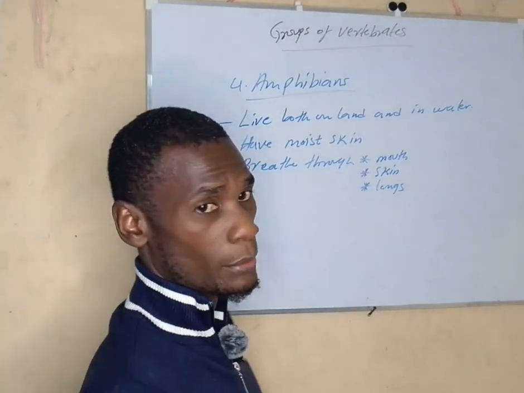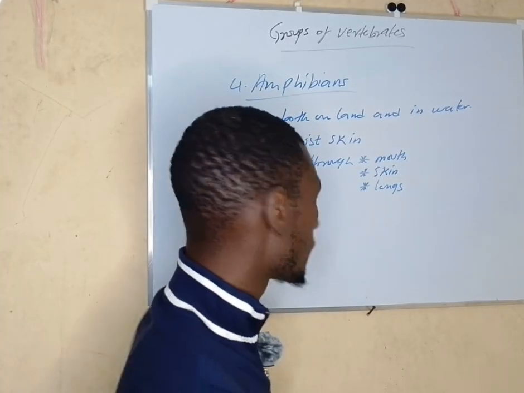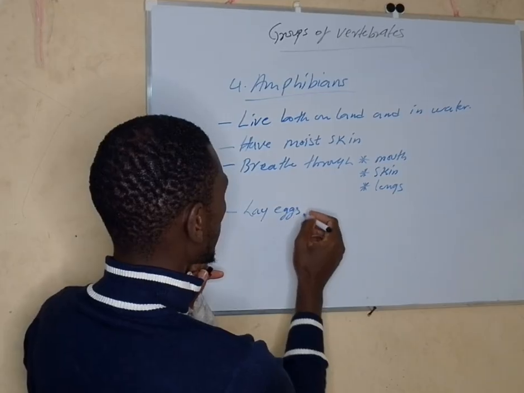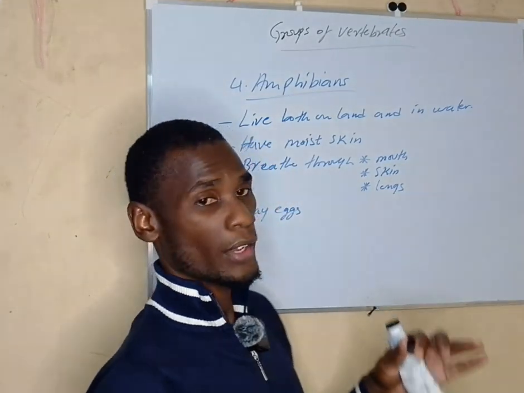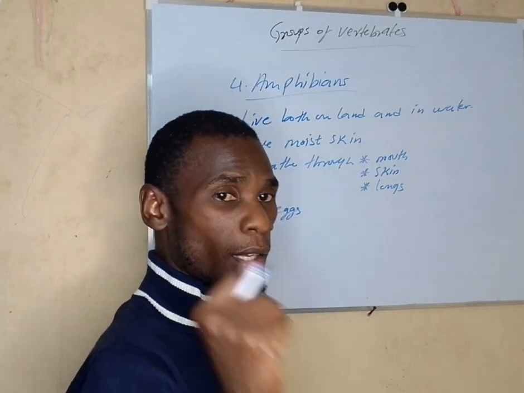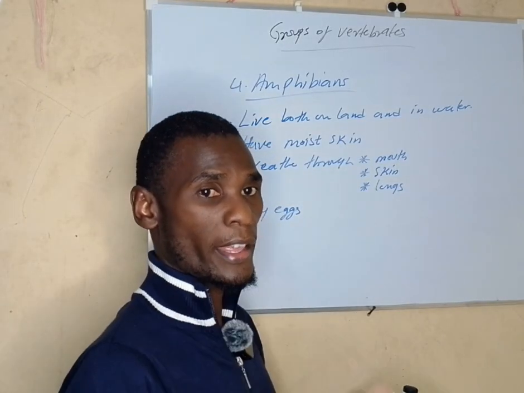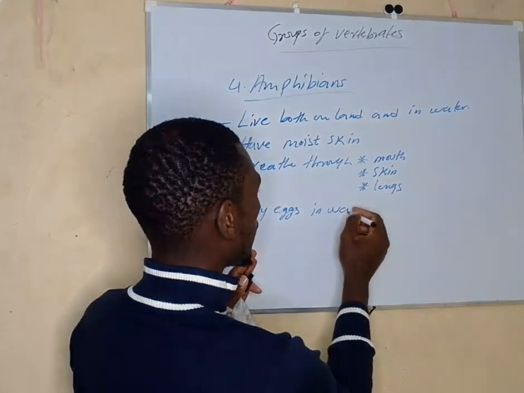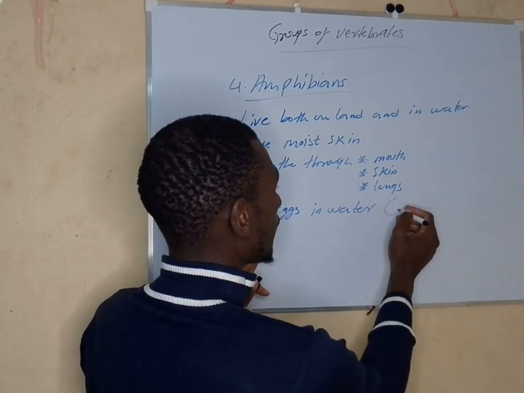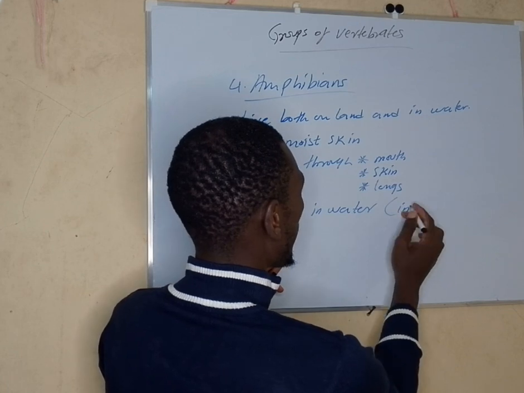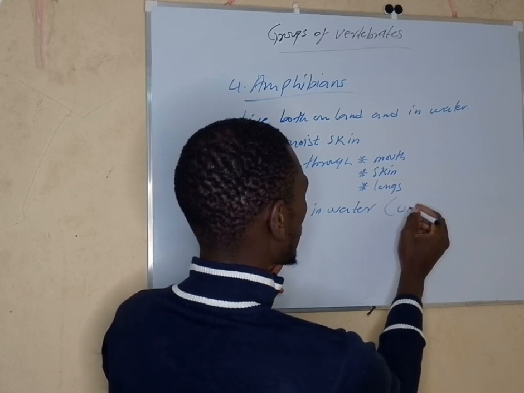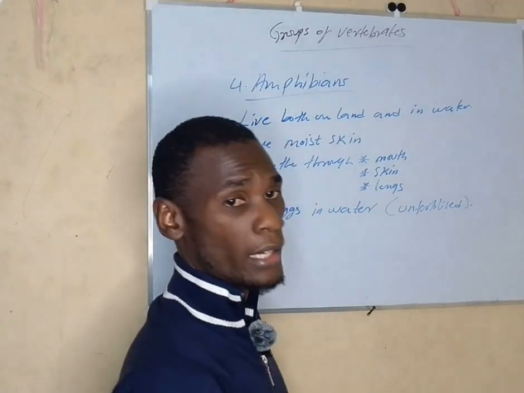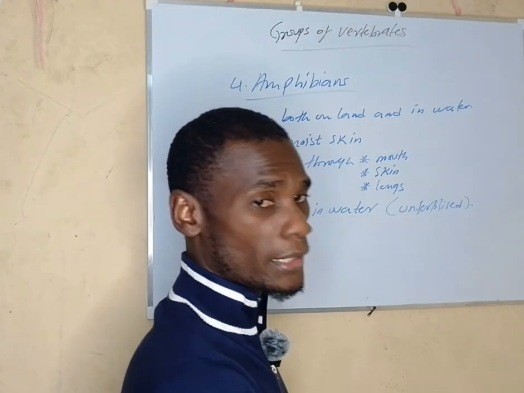Now, this group of animals, they also lay eggs. But these ones, as much as they can survive both on land and in water, when they want to lay eggs, they lay their eggs in water. So when it comes to laying eggs, they lay eggs in water, and that egg is unfertilized. They lay unfertilized eggs in water, not on land.